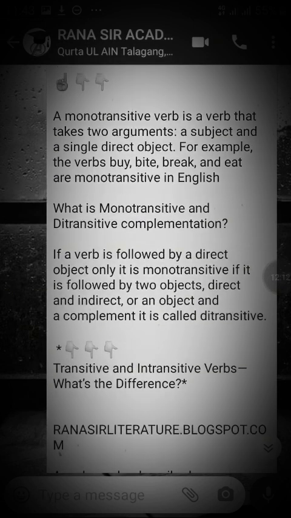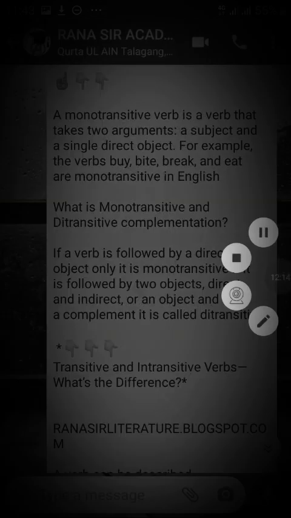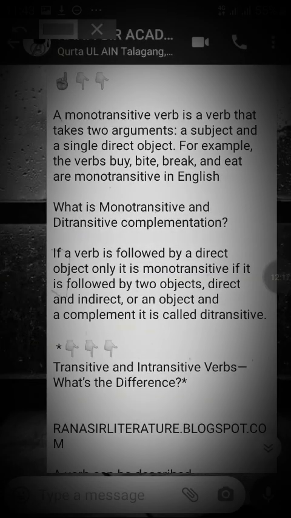Move forward. Monotransitive. Now see what is monotransitive. A monotransitive verb takes two arguments, a subject and a single direct object. For example, the verbs buy, bite, break, eat are monotransitive. What is monotransitive and ditransitive? I have already told you monotransitive requires only one object, and ditransitive, di means two, requires two objects. A verb followed by a direct object is monotransitive, and followed by two objects, direct and indirect, is called ditransitive.